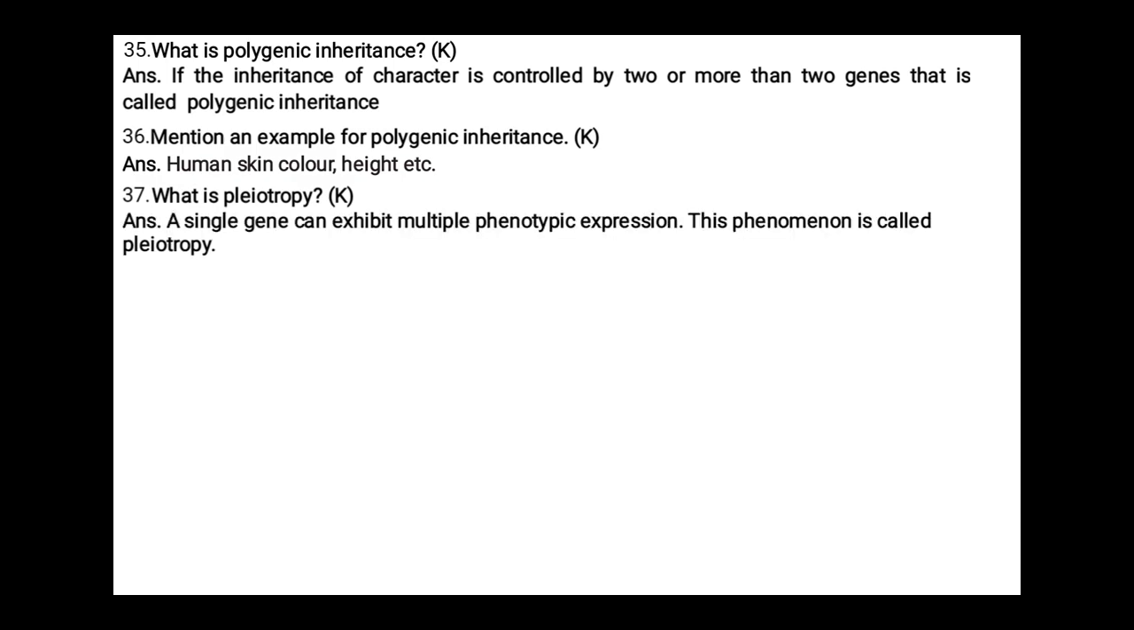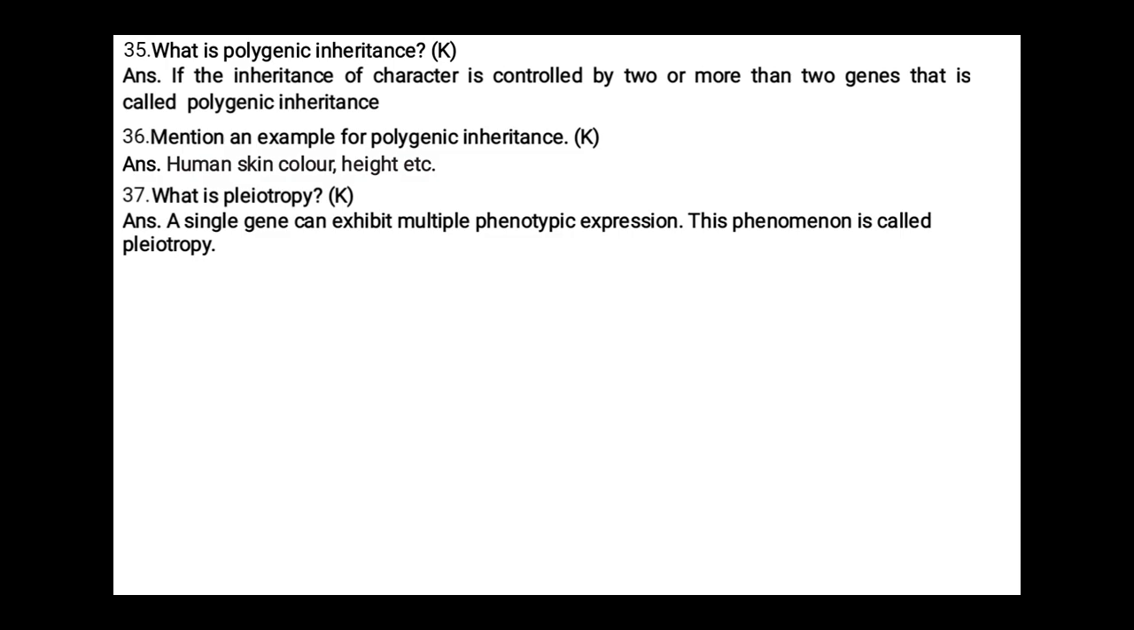Mention an example for polygenic inheritance. There are 2 examples, we can write any one: human skin color and human height. What is pleiotropy? A single gene can exhibit multiple phenotypic expression. This phenomenon is called pleiotropy.